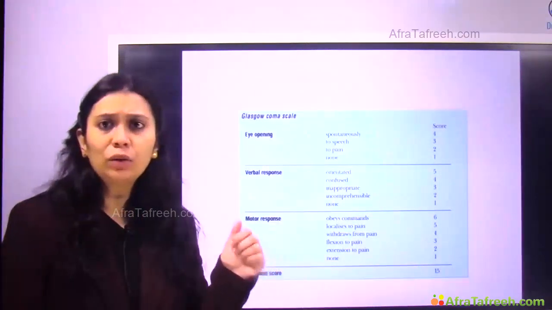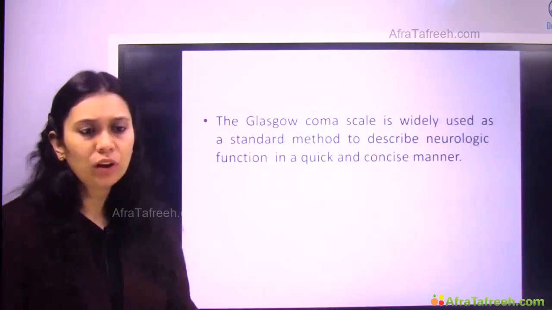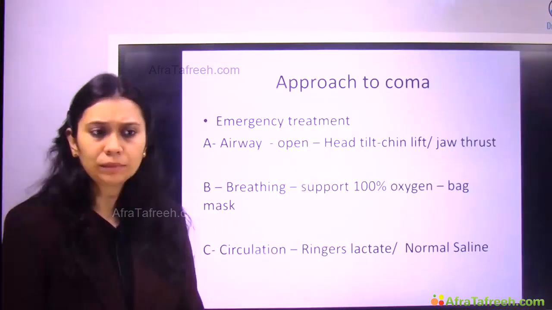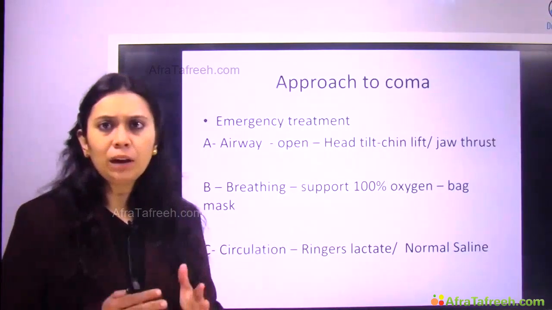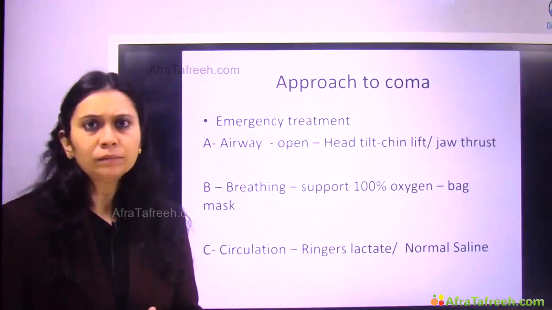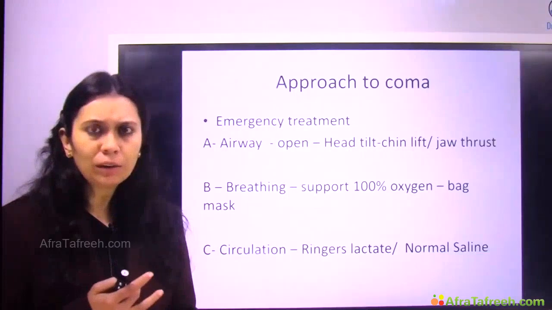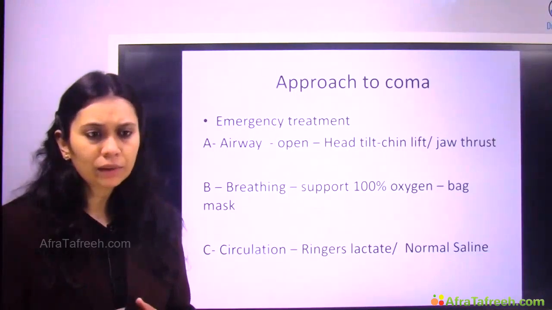So we do a quick GCS assessment of the patient. Now how do I approach a coma patient in the emergency department? A, B, C, like any patient coming to the emergency department. A coma patient also we have to assess on the basis of A, B, C. A for airway.